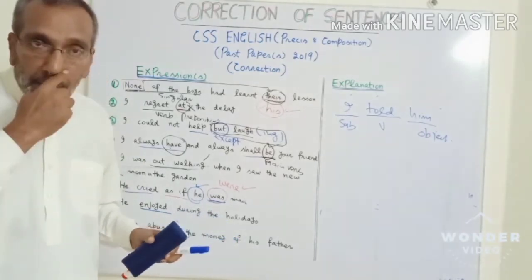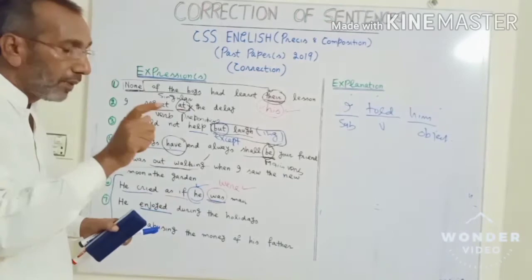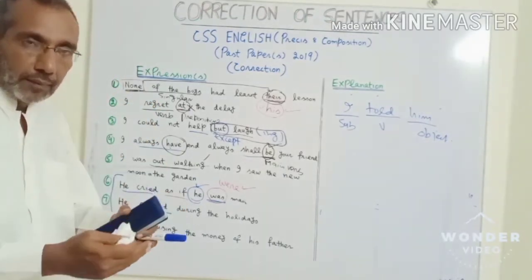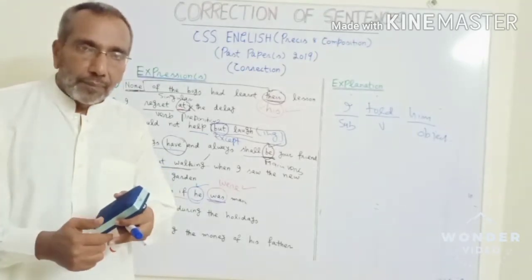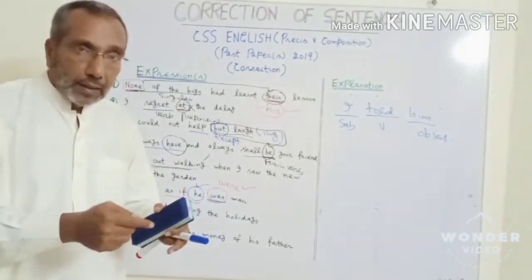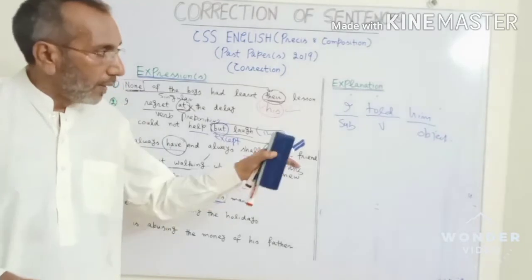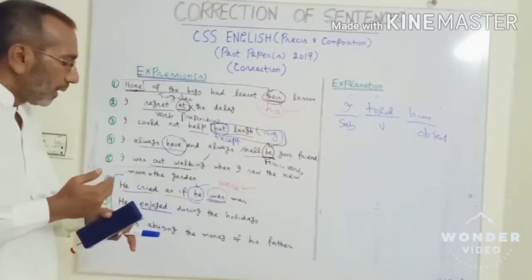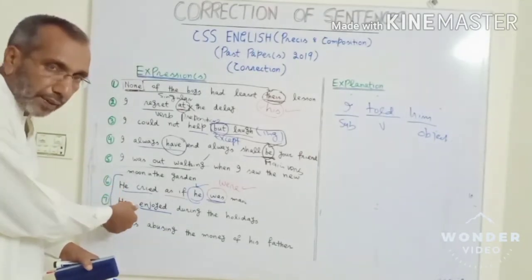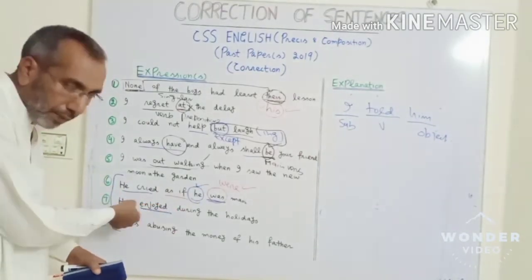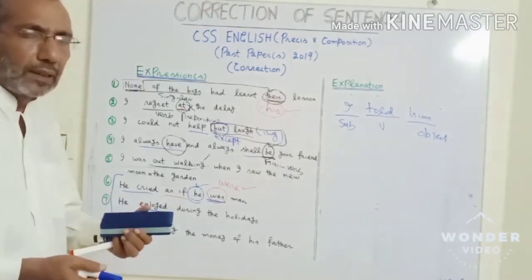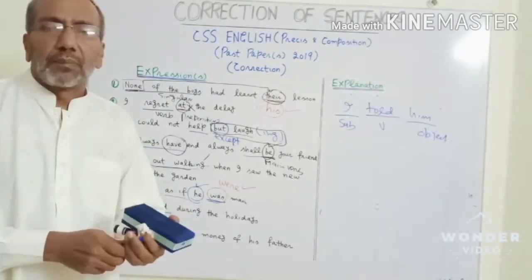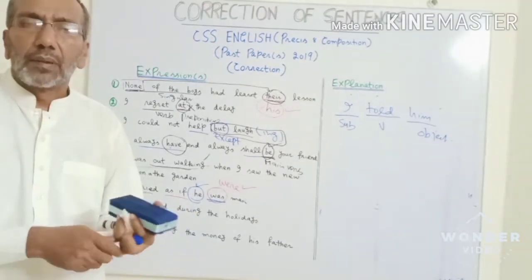But the problem is that in this case, it's not a real object, in the sense that he was enjoying and the action is still confined to that person. If I say, he informed him, in this case, him is the object. It's very clear. But if you say, he enjoyed, it means this fellow is enjoying and the action is confined to the same person. But in formal English, sometimes it is said that we must use a reflexive pronoun.